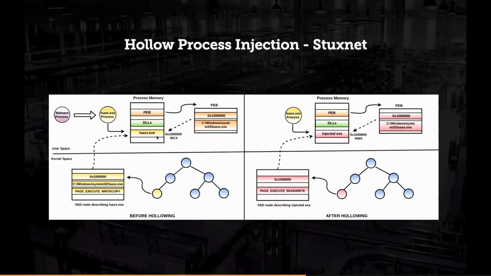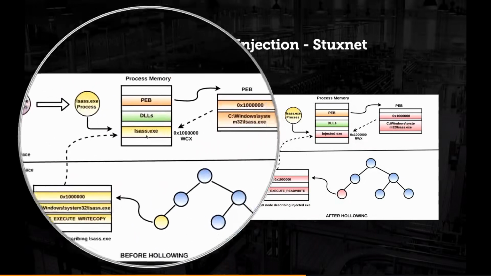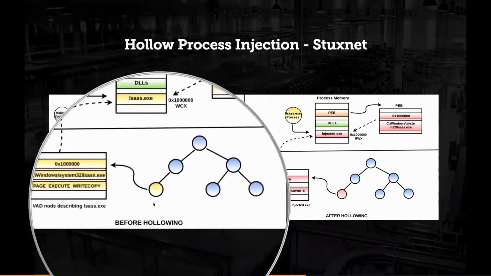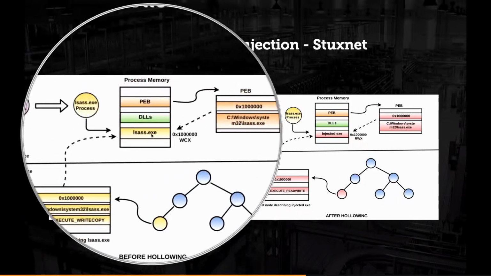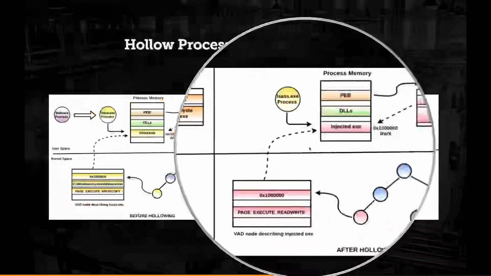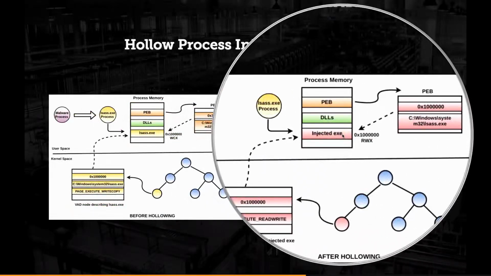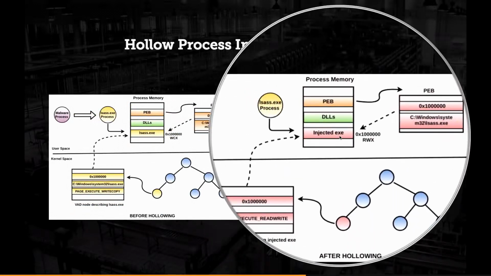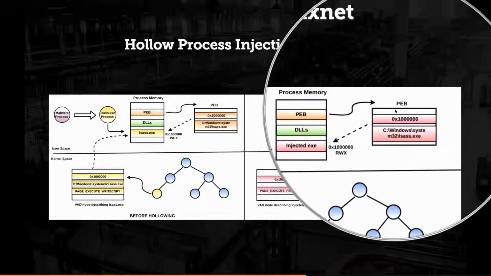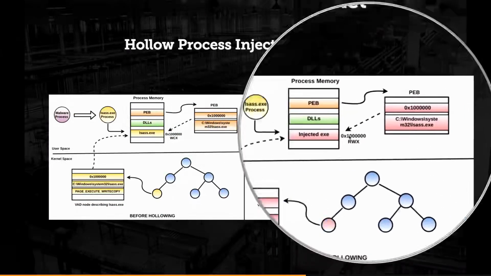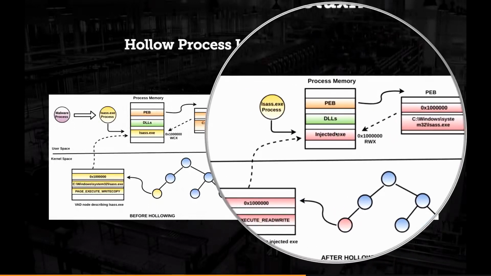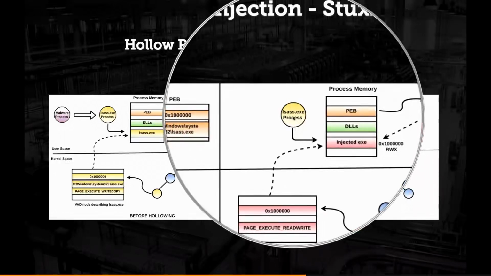Now what Stuxnet did was, it hollowed out this section of memory where the executable is loaded. It deallocated the memory. So the VAD node that is representing this section of memory is gone. Okay? And then it allocated new memory in the same region. As a result, a new VAD is created and the malicious executable is injected. Okay? As a result, the PEB is still thinking that lsas.exe is at this address, which is not lsas, it is a malicious executable that is injected. But if you look at the path of lsas.exe, it will still point to the legitimate path.